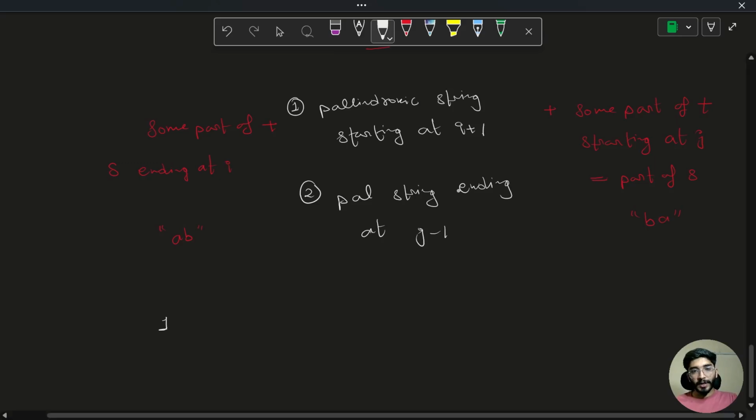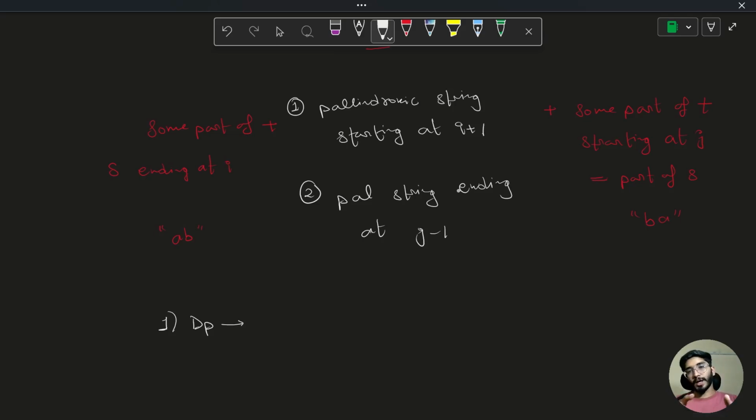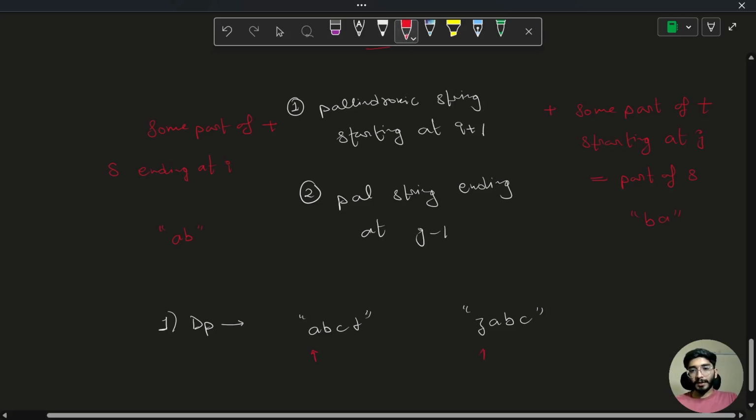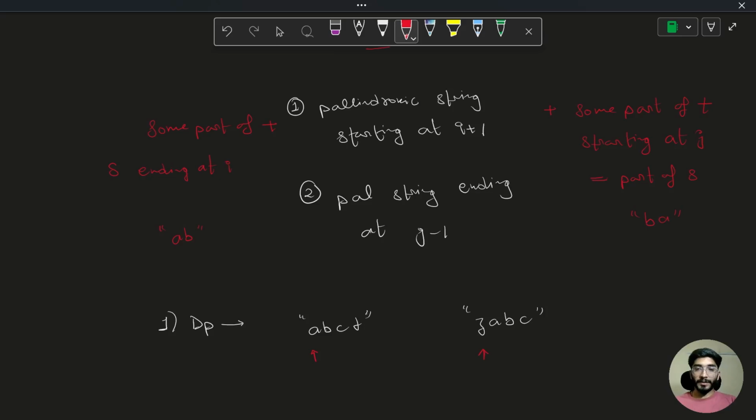First thing is, we can use dynamic programming. How dynamic programming? Because to compare both of the strings, we are going to encounter some overlapping subproblems. How? So if there is a string S, which is A, B, C, D, and a string T, which is Z, A, B, C. There can be a possibility that starting from this index and from this index, they can start matching, and my answer would be starting from both of the indexes.